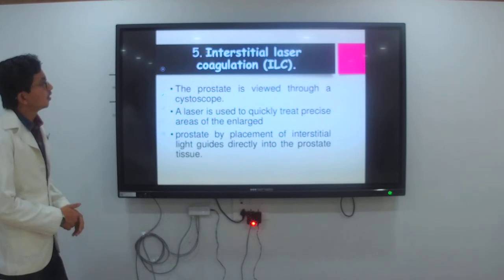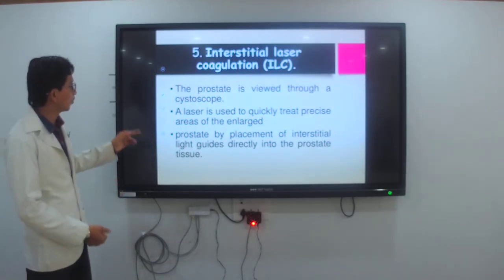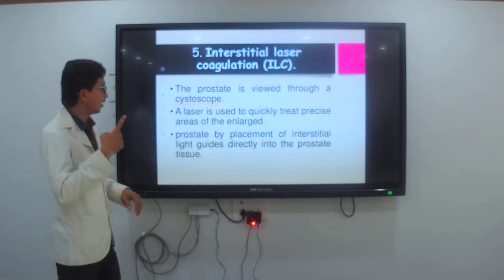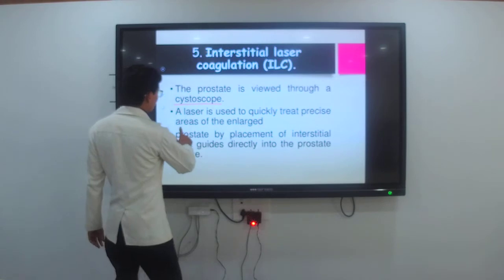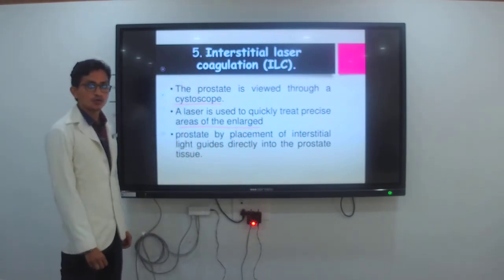Then interstitial laser coagulation: this procedure uses a cystoscope provided through the penis to see the area of enlargement.